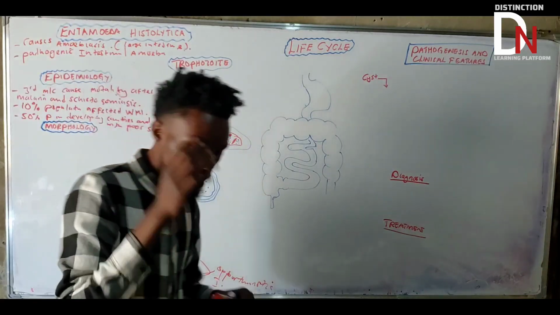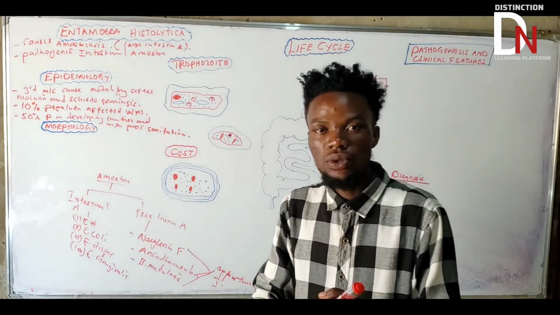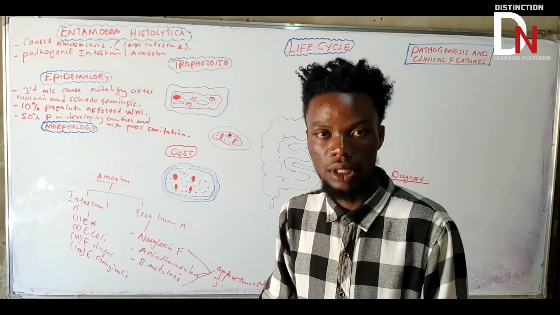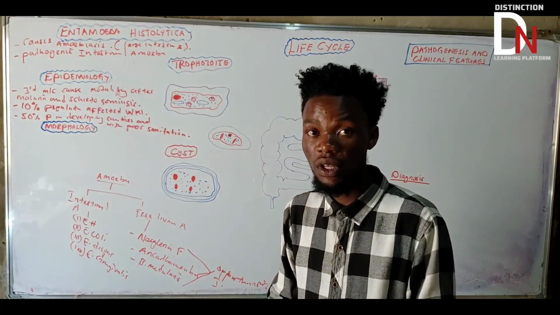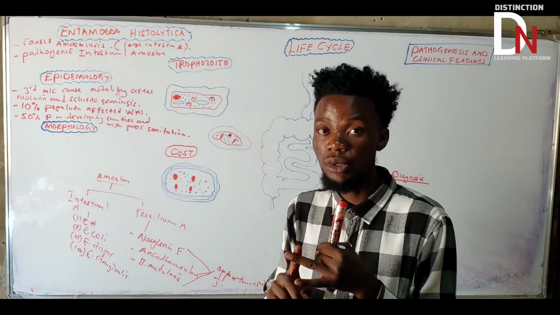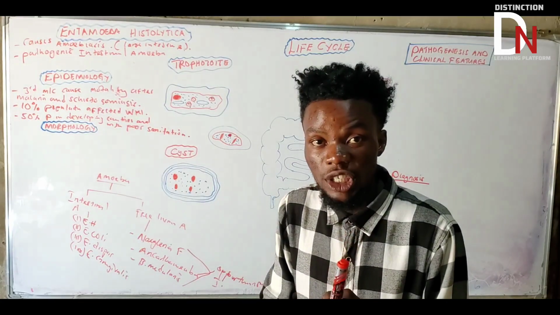So in summary, Entamoeba histolytica is one of the most common causes of mortality worldwide, after malaria and schistosomiasis. Second, worldwide it affects about 10% of the population.